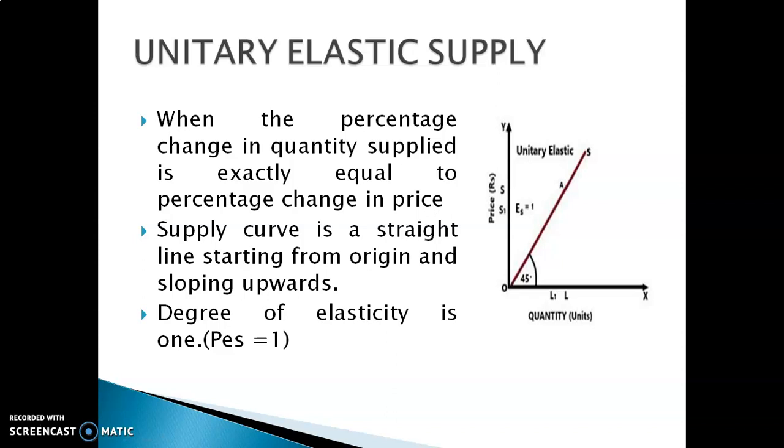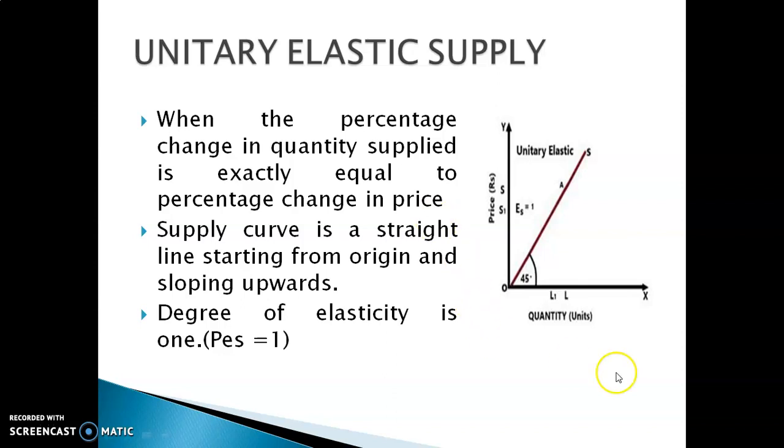For example, a 50% increase in price leads to a 50% increase in quantity supplied. So the elasticity of that commodity is unitary elastic supply.